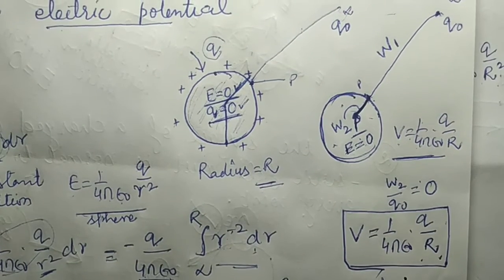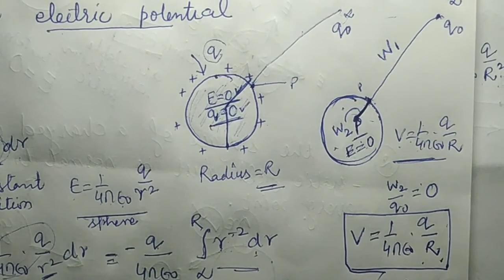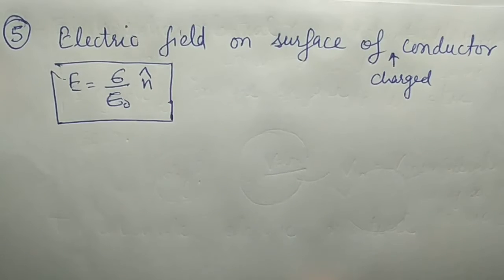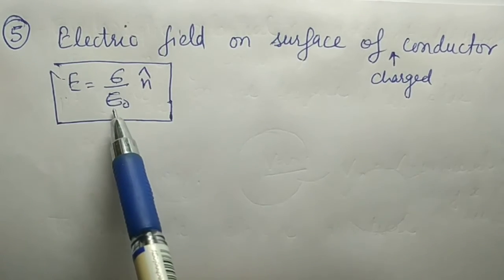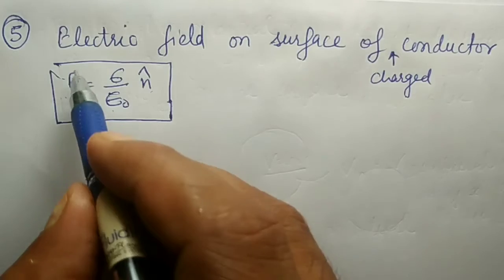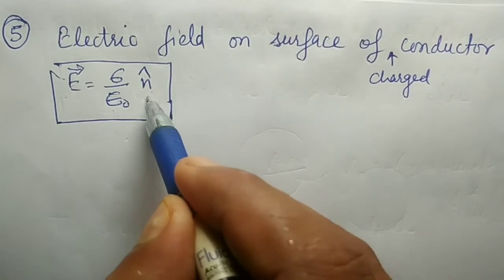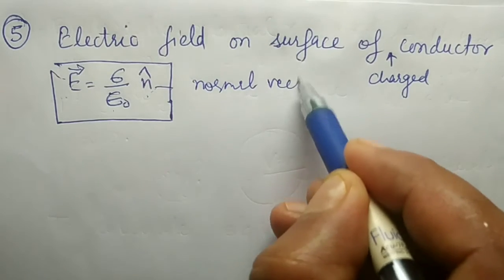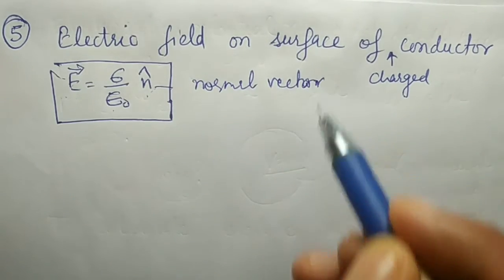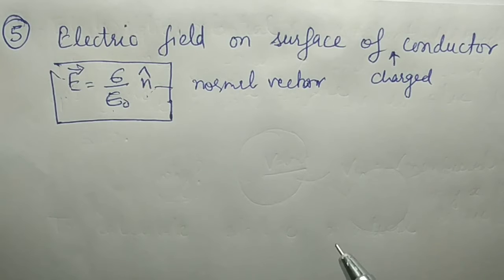So this is your electric potential on the surface as well as inside a surface of a conducting sphere. Now the fifth property of the conductor is the electric field on the surface of a charged conductor is E equal to sigma by epsilon naught n cap. n is a normal vector, and its direction is always perpendicular to the surface.